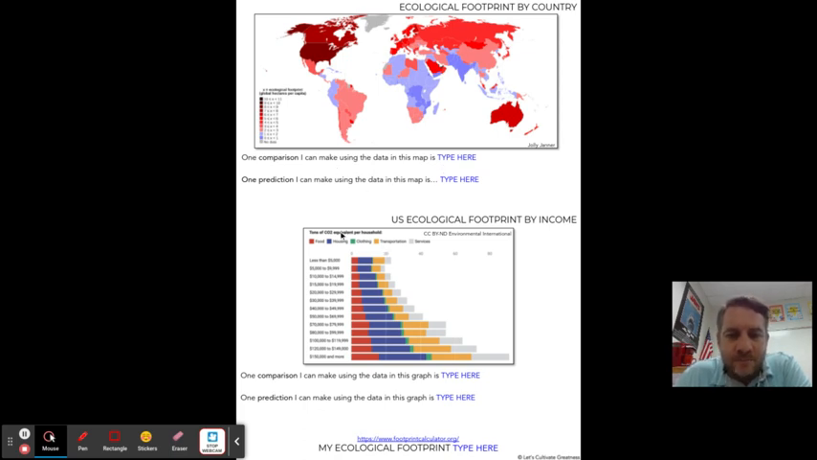The next one is a bar graph looking at footprints by income level in America, in our country, okay? It starts off at $5,000 and goes up to over $150,000 a year. You'll see how we spend our money. So one comparison and one prediction, all right? That should take you like 5 minutes to do that right there, if that.